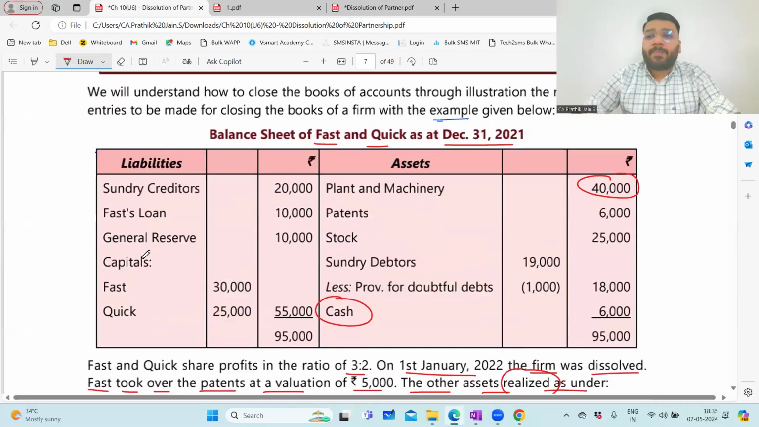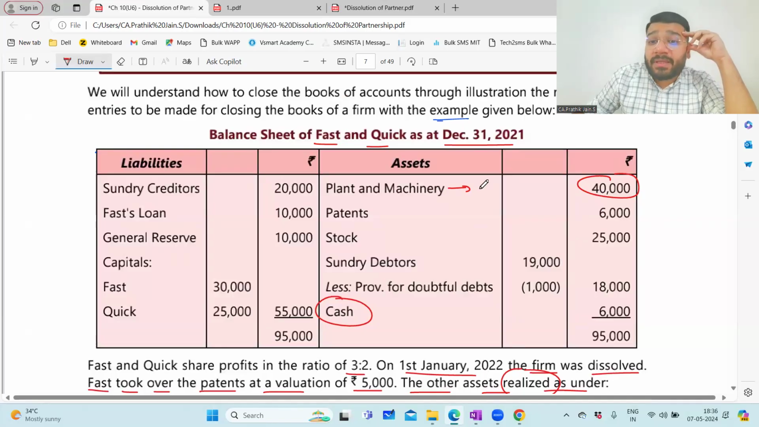Now, please tell me, when I'm preparing accounting for dissolution of a firm, all the accounts have to be closed and transferred to 5 accounts. Which are those 5 accounts? Realization account, loan by partner account, loan to partner account, capital account, cash and bank. So my question goes to all of you. Plant and machinery, what will you do? Will you keep it in the same ledger? We'll transfer it to the realization account. Very good. Patent, realization account. Stock, realization account. Sundry debtors, realization account.